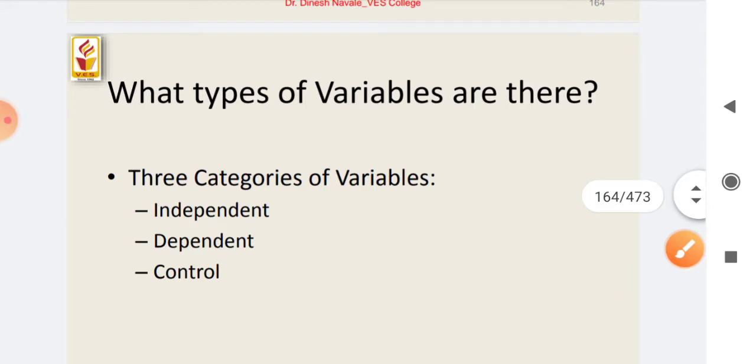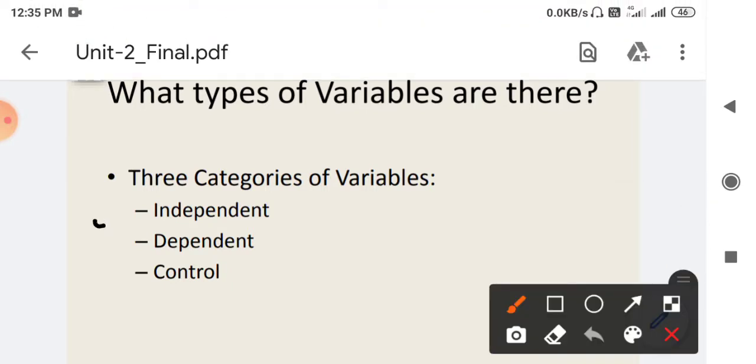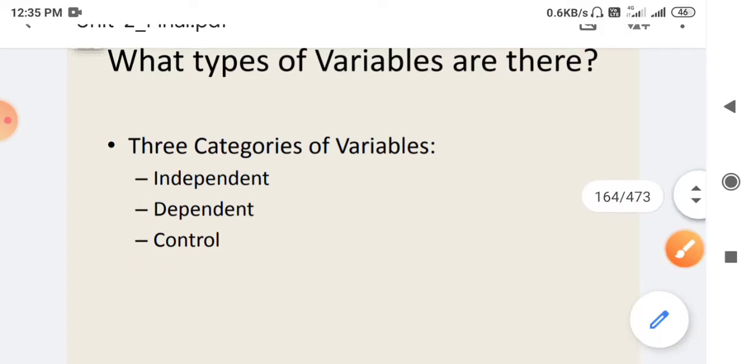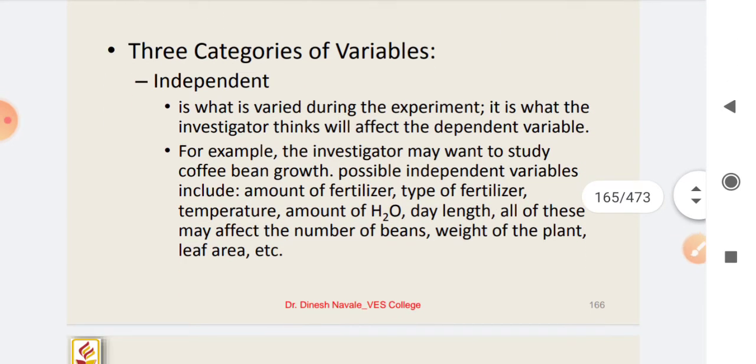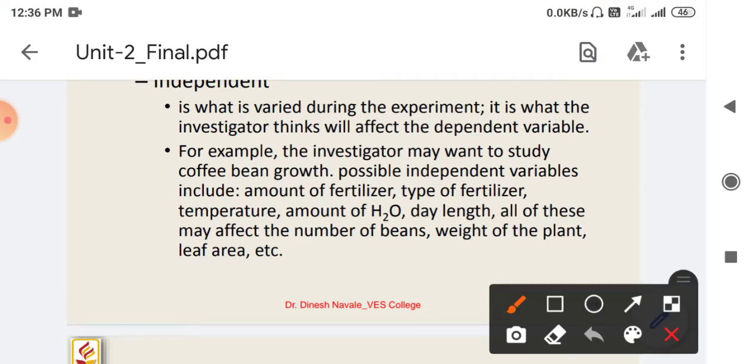There are three types of variables: independent, dependent, and control variables. Independent variables are those which are varied during the experiment. It is what the investigator thinks will affect the dependent variable.